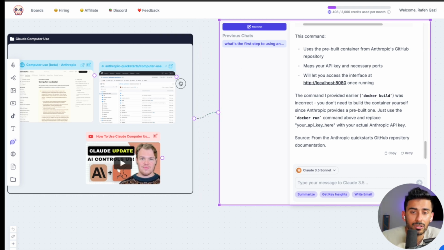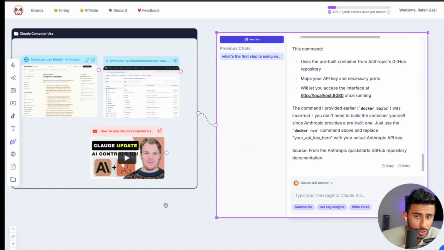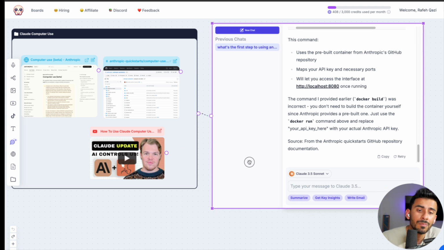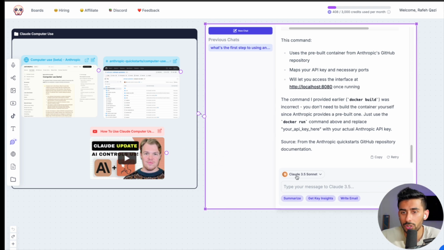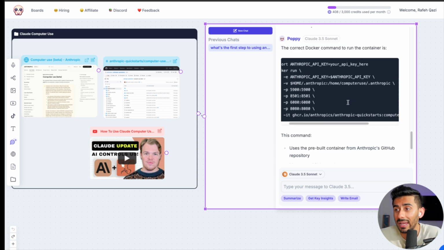Instead of having to connect all of these by themselves, you can just put it in a group and connect it. Group is actually a brand new feature that we just launched, which is freaking amazing. And so you can use that to connect it and then go talk to Claude. And there you go. That's how you can then set it up on your computer. And then you can have this up and running. And then you can get it to do things like fill out forms, go and download things, go and message people, or whatever they allow you to do, basically.